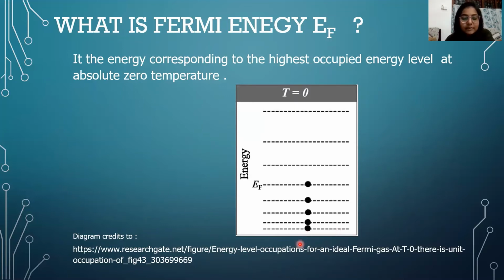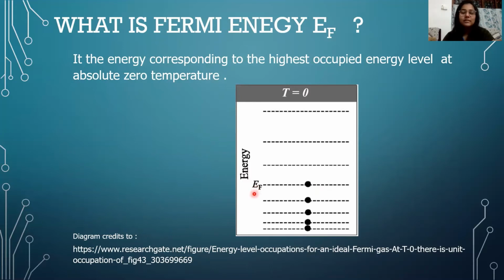So if there are capital N number of electrons, all these N electrons get accommodated up to a certain level. And we can see that after this certain level, all the energy levels are empty. So the energy level up to which the energy states are completely filled at 0 Kelvin and above which the energy states are completely empty is what we call the Fermi energy.